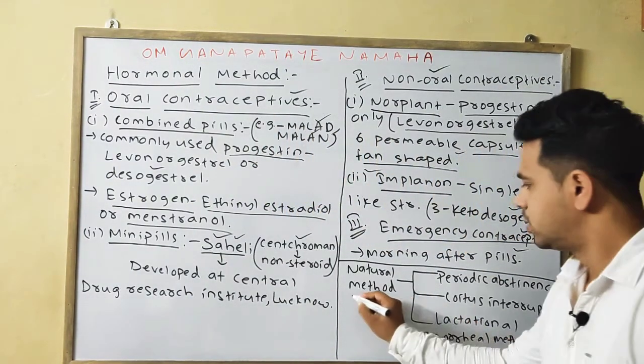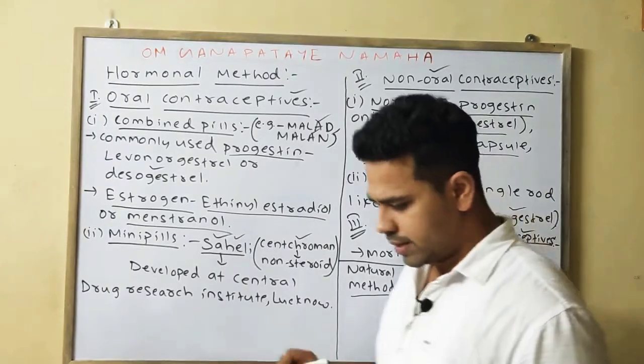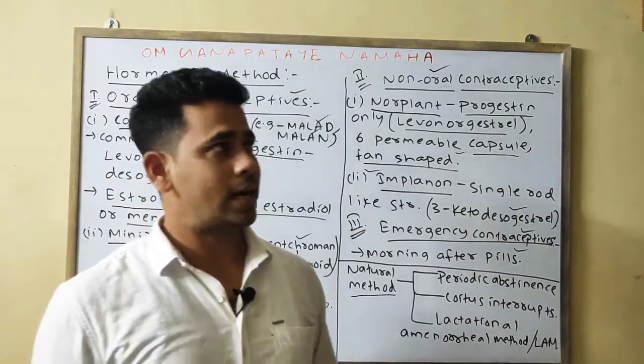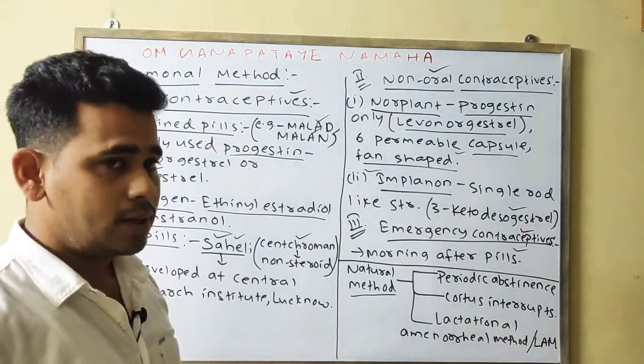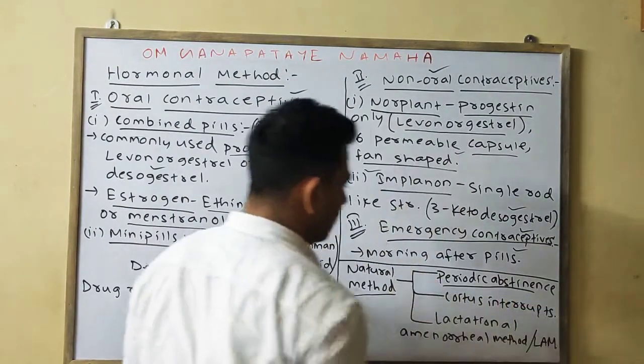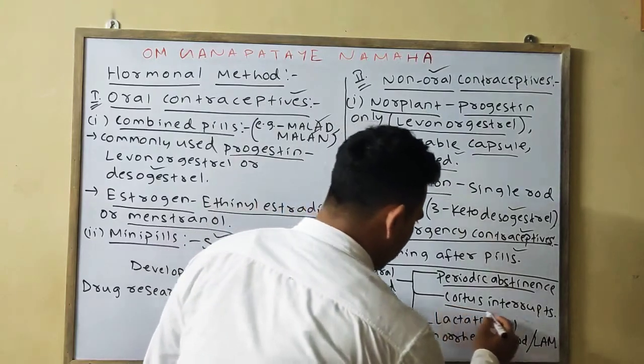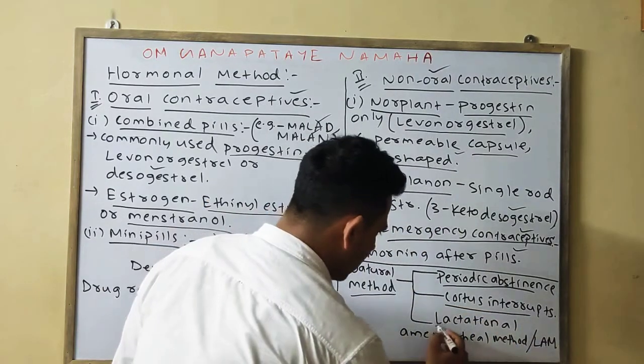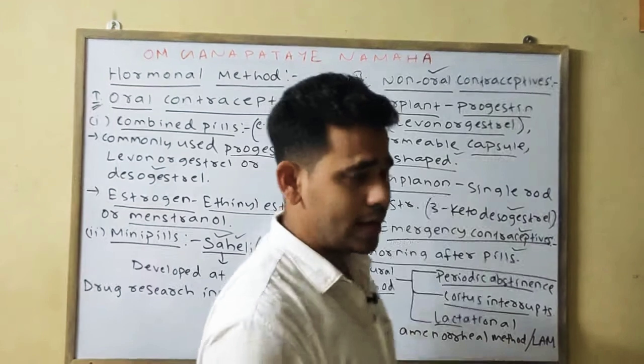Next is your natural method. Natural method is not affected by hormones like other methods, but it is the natural method. It is divided into 3 types: periodic abstinence, coitus interruptus, and also the lactational amenorrhea method, or LAM.